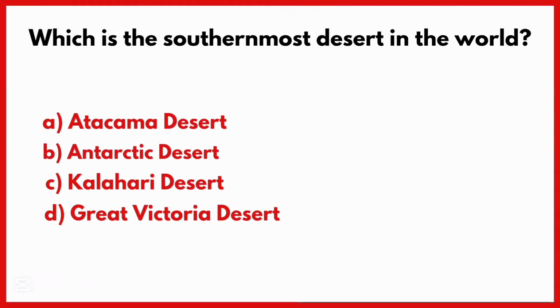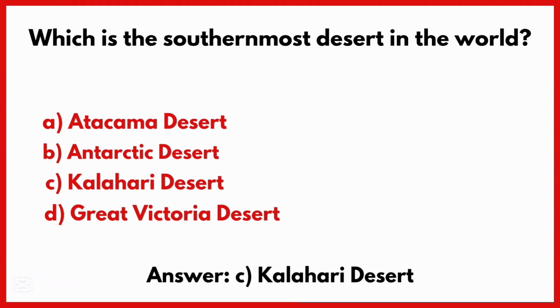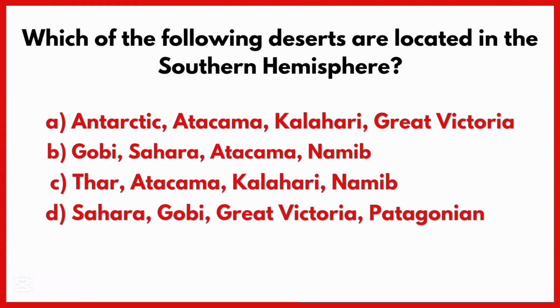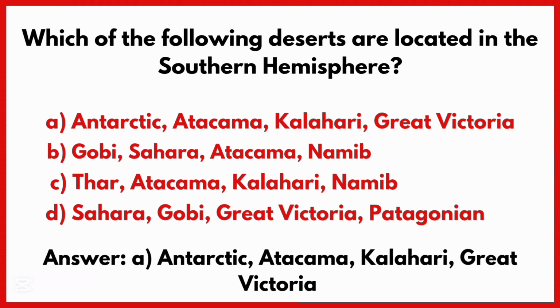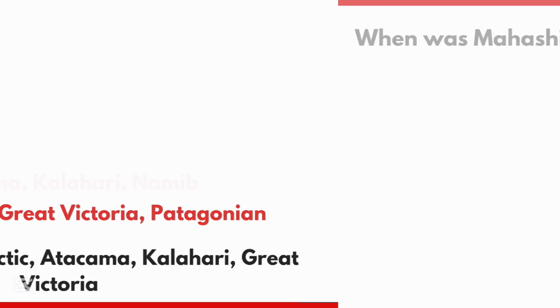Which is the southernmost desert in the world? Correct answer is option C. Kalahari Desert. Which of the following deserts are located in the southern hemisphere? Correct answer is option A. Atacama, Kalahari, Great Victoria.